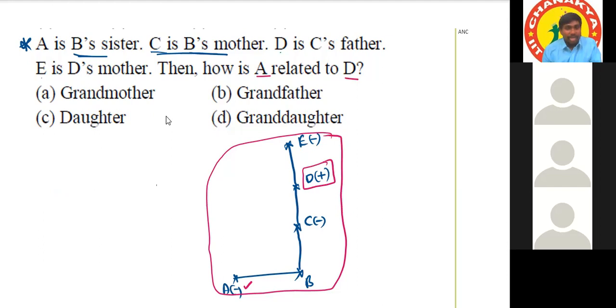Not only the parents' side, we can also use the children's side. Daughter's children are maternal, son's children are paternal. So A is the maternal granddaughter of D. Not paternal, maternal.